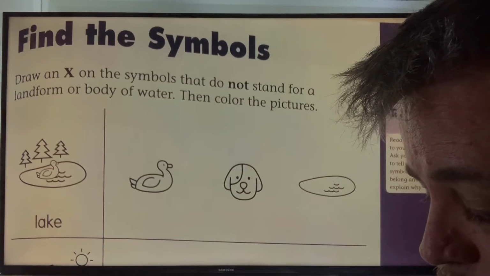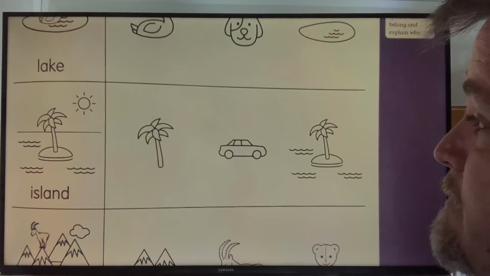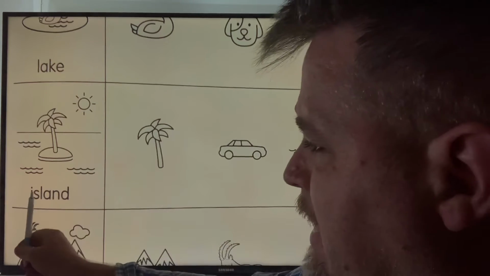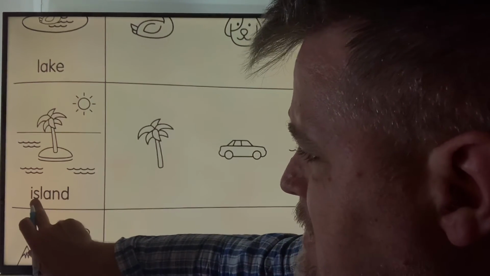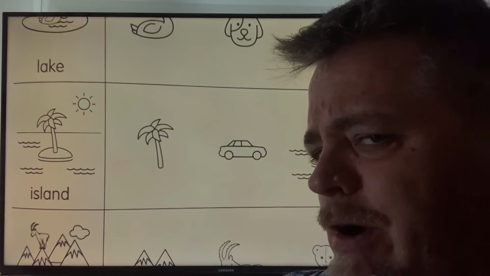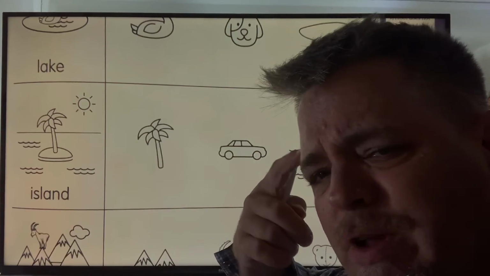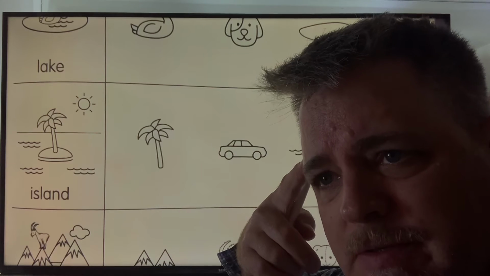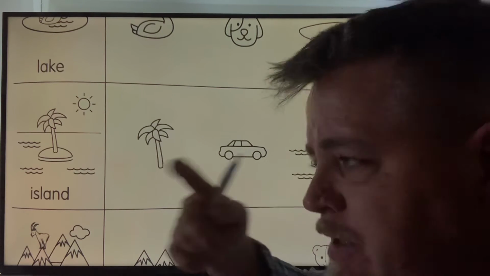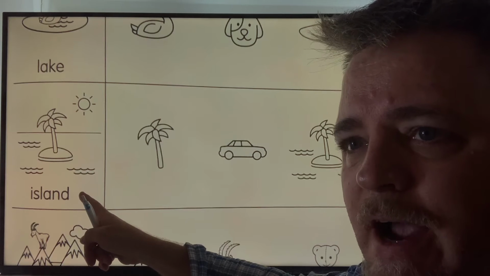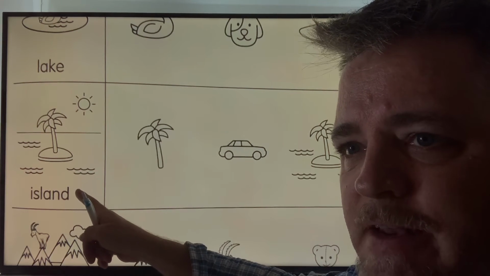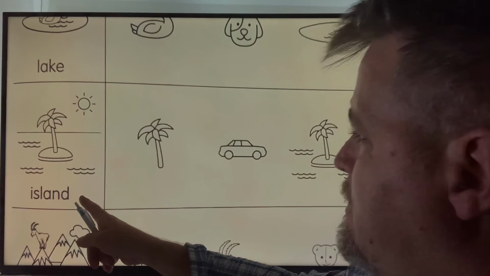Okay, let's go to number 2. What's the second one? Is this land or island? What is it? Good. It's an island. Island. It's an island.